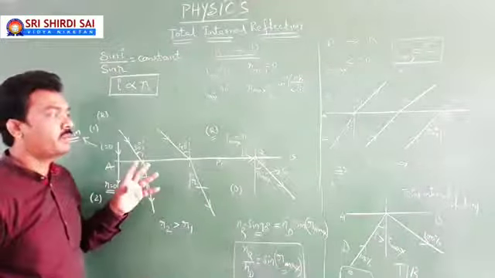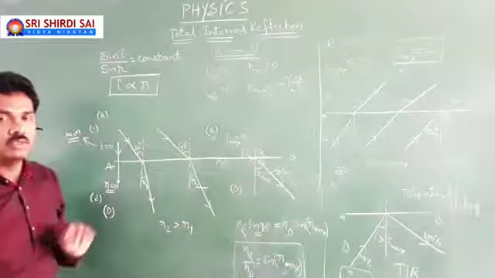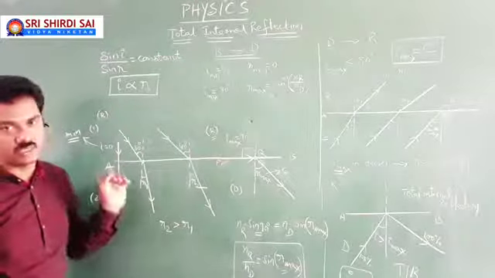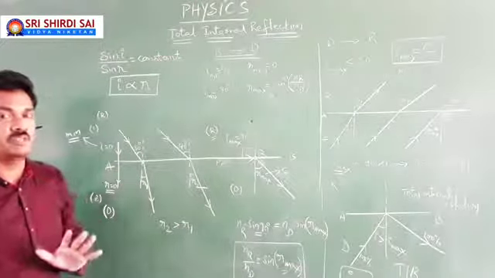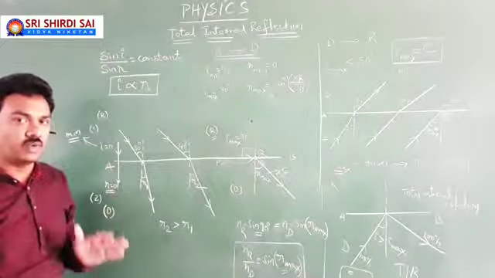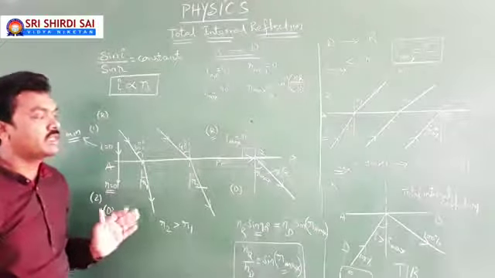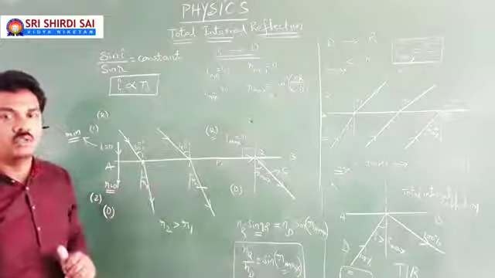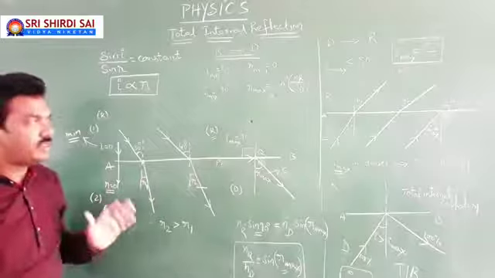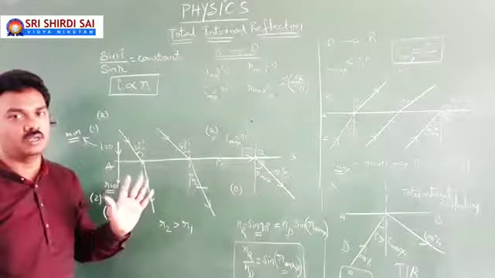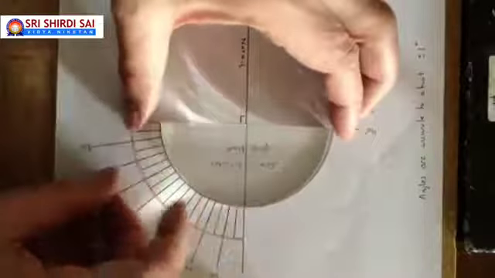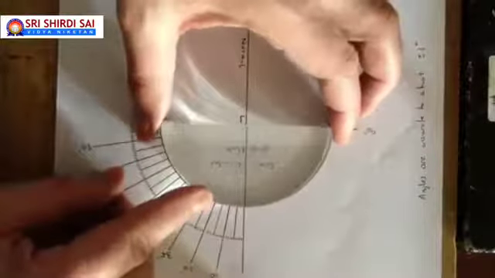So our topic is now all about total internal reflection. Hope you have got the basic concept of total internal reflection. Now we are going to discuss in a little more detail the concept of TIR. This was the basic introduction to TIR. So here is a small activity to go through total internal reflection.